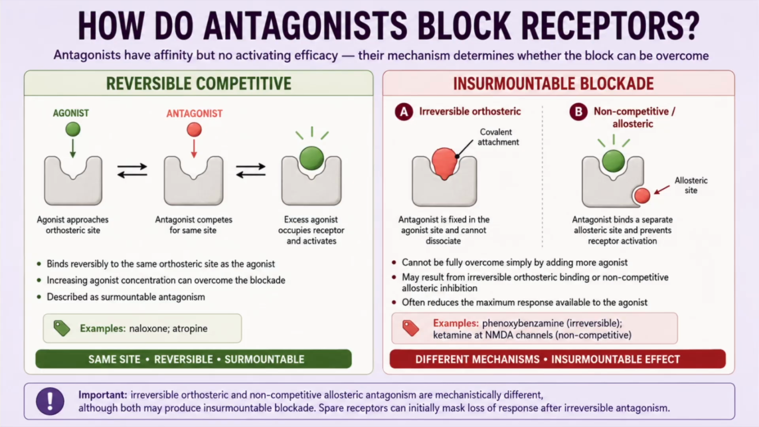inhibition. Both mechanisms may reduce the maximum response available to the agonist, but there is an important complication: spare receptors. If a tissue contains more receptors than are required to produce its maximal response, some receptors can be inactivated without an immediate reduction in the observed maximum. Only after the receptor reserve is exhausted does the loss become obvious.